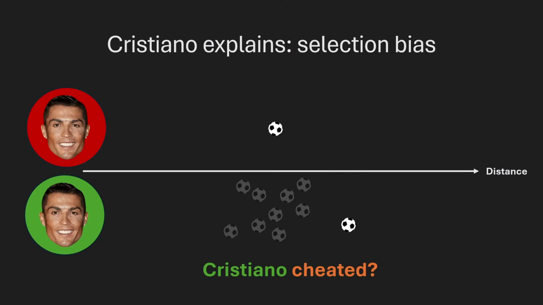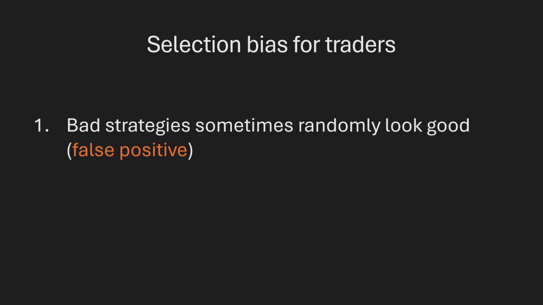If you have more attempts, then you also have more attempts at getting lucky. In this case, green Ronaldo has a much higher chance of getting lucky than red Ronaldo, so the results are not comparable anymore. So let's connect this to trading. The first point to note is that bad strategies can sometimes randomly look good, like the one that I showed you. And you can think of this as a false positive, something that looks good but actually isn't.